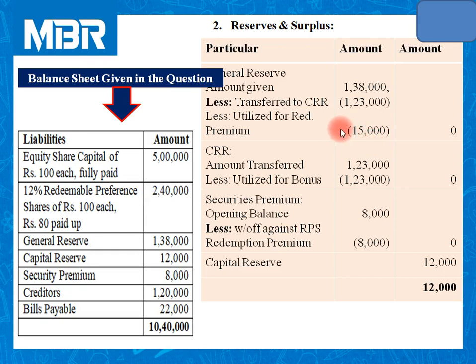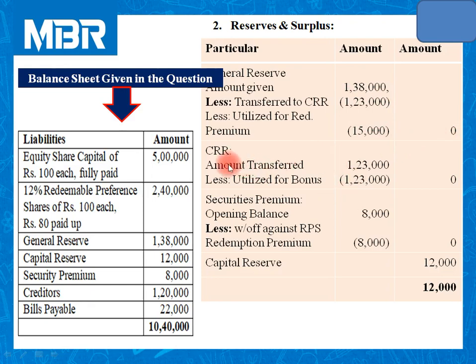You can check step number 3, in which we have discussed everything very slowly and gradually with different charts. So 1,38,000 minus 1,23,000 minus 15,000. It means entire sum of rupees 1,38,000 was utilized by the company for CRR and adjustment of RPS redemption premium. So balance amount is 0.